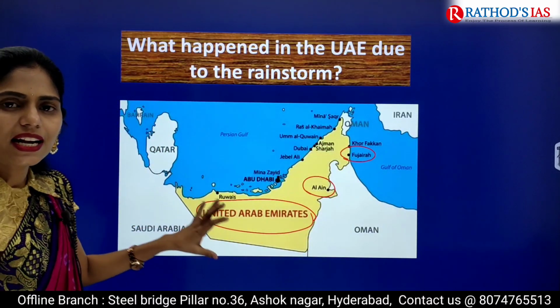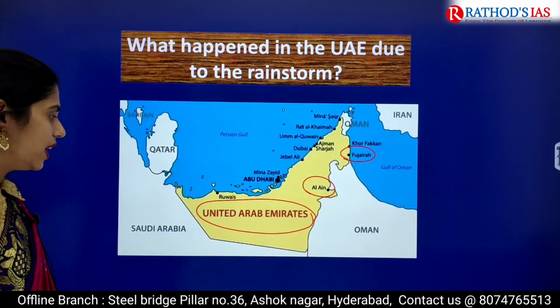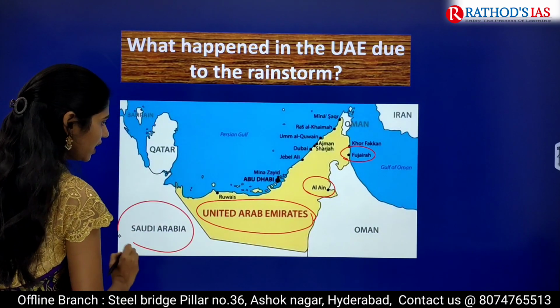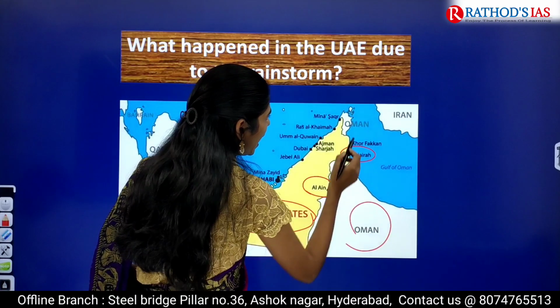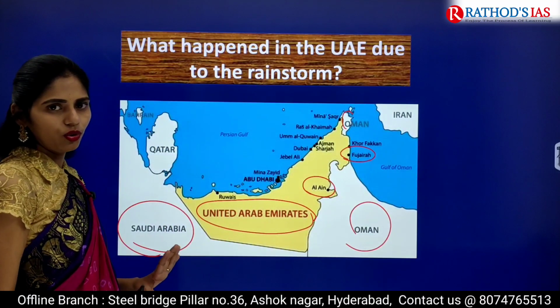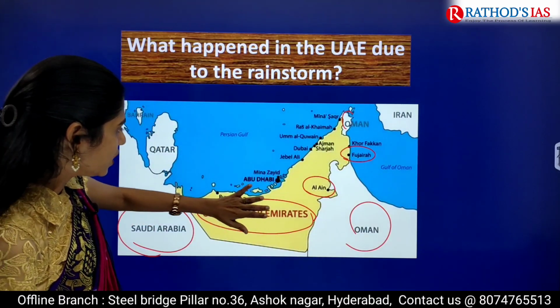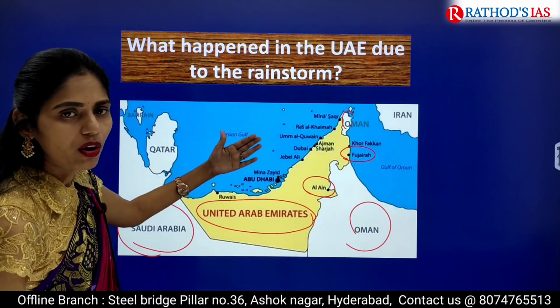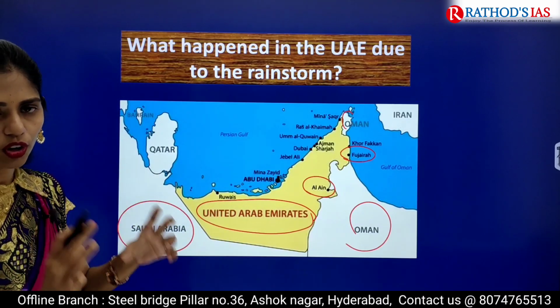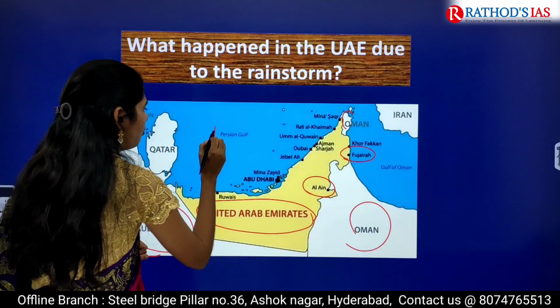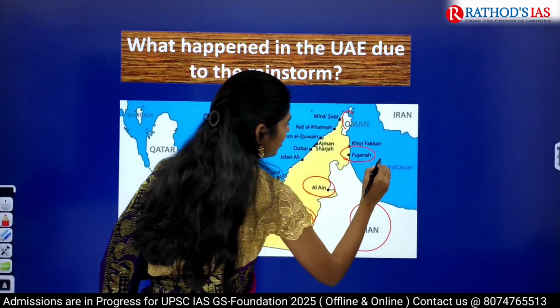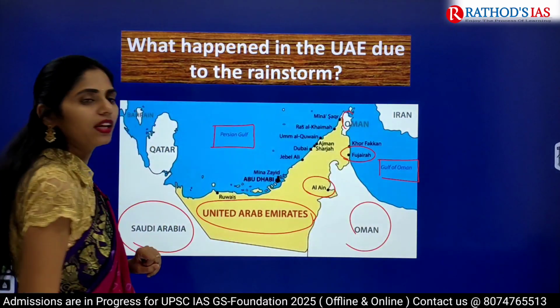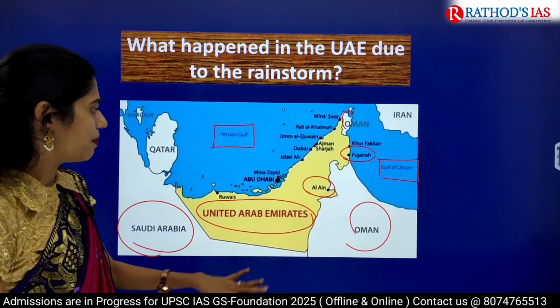And if you see the countries which are sharing a boundary with UAE, here we have Saudi Arabia, here we have Oman, and this tip is also Oman. Don't worry about that. And this UAE is sharing a boundary with two important water bodies. Here we have the Persian Gulf and here we have the Gulf of Oman. It is very important. Okay, so this is the map.